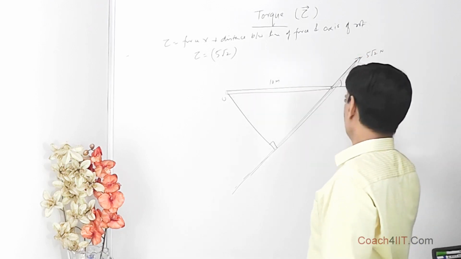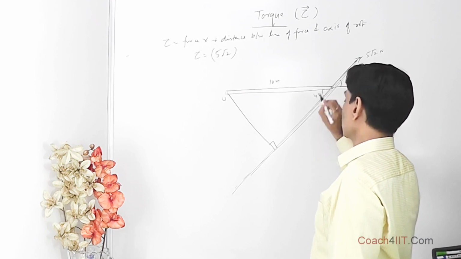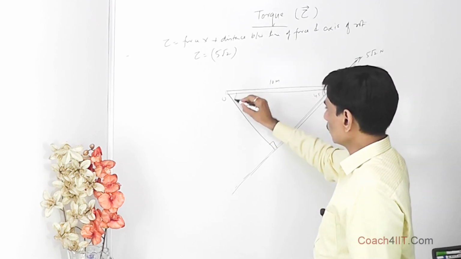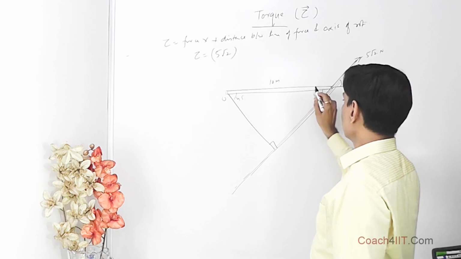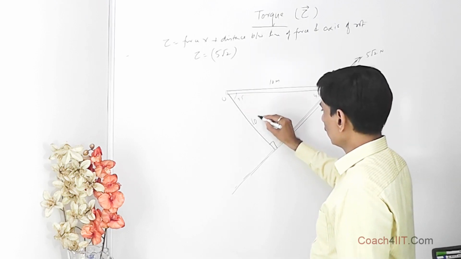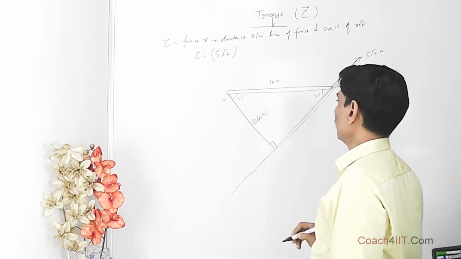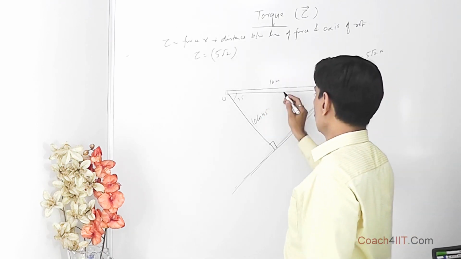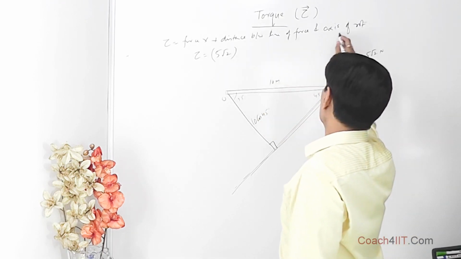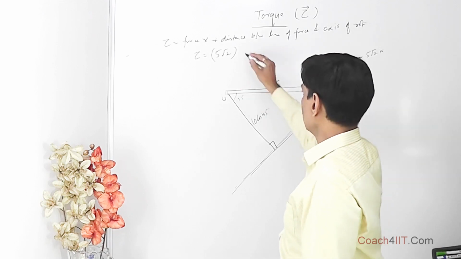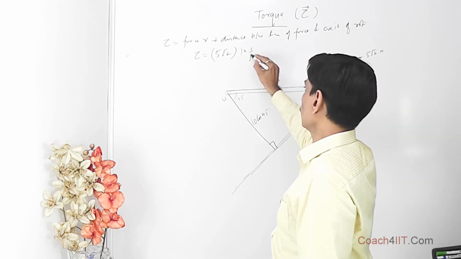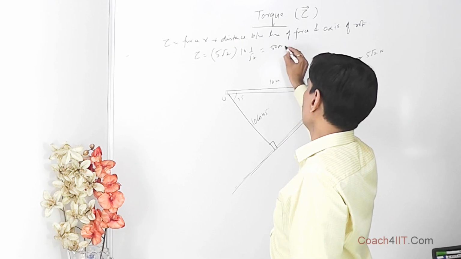So if this is 10, we know that this angle is 45 degrees. So this is also 45 degrees. This is 90 degrees, so this is also 45 degrees. So if this is 10, this is 10 cos 45. So it comes to 5 root 2, force, into the perpendicular distance between the line of force and the axis, which is 10 cos 45. What is that? 1 by root 2. So that is equal to 50 Newton meter.